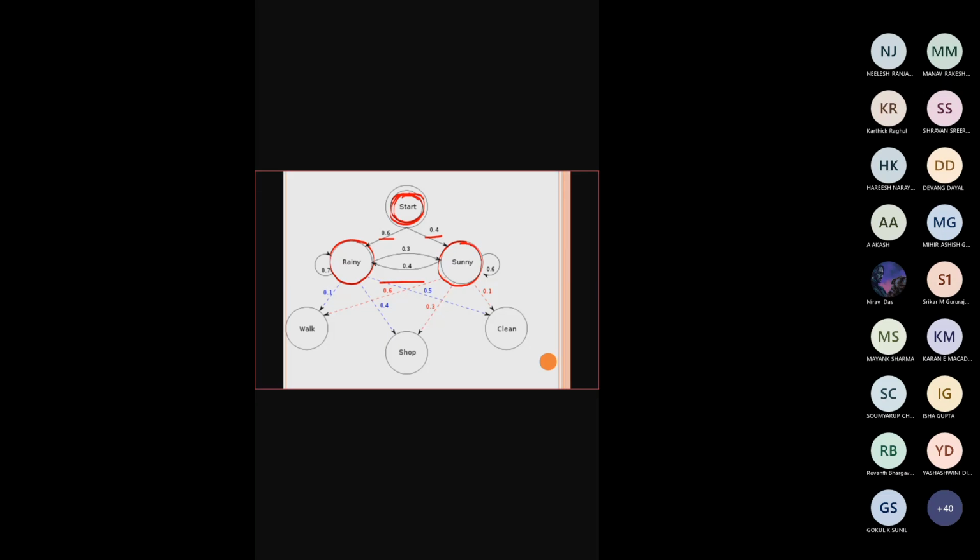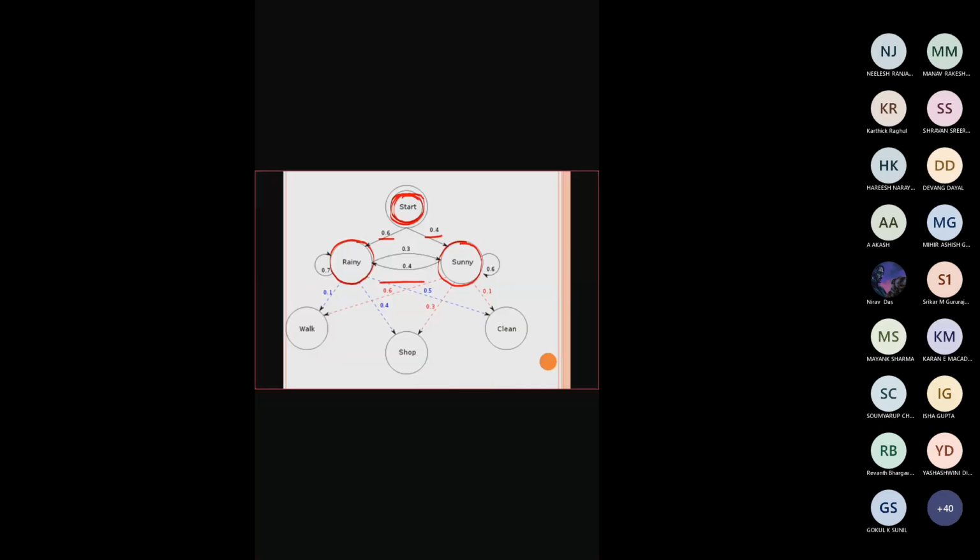Based on the transition probability and emission probability, we are going to draw this HMM model. If the day is rainy and the next day is also rainy, the probability is 0.7. If it is sunny and the next day is also sunny, it is 0.6. If the current day is rainy and the next day is sunny, the transition probability is 0.3, and sunny to rainy is 0.4. These are all based on transition probability.